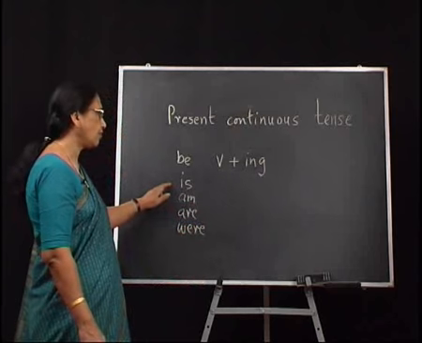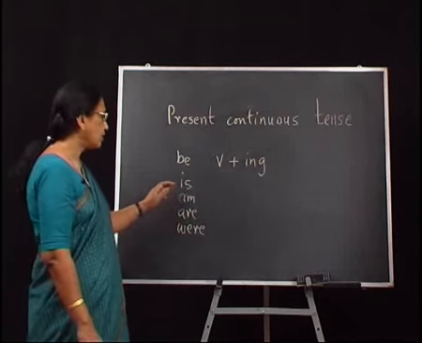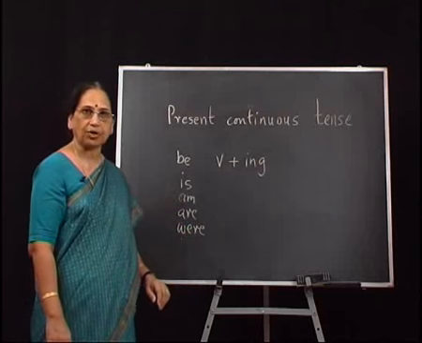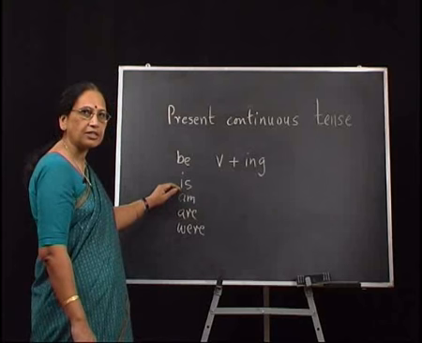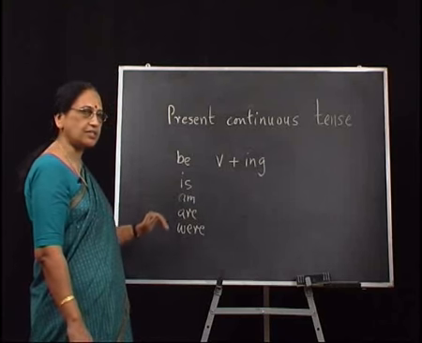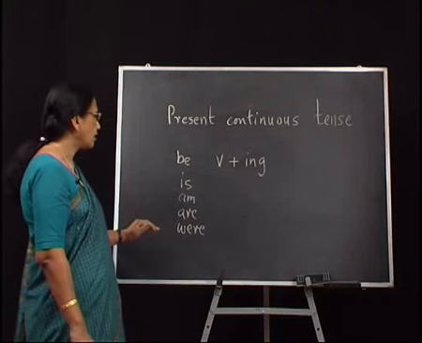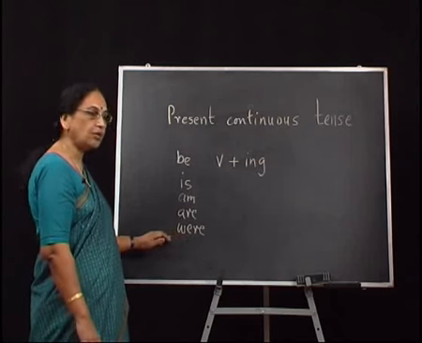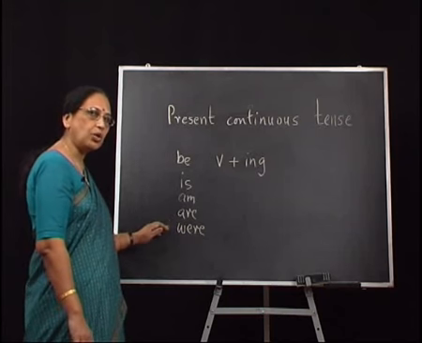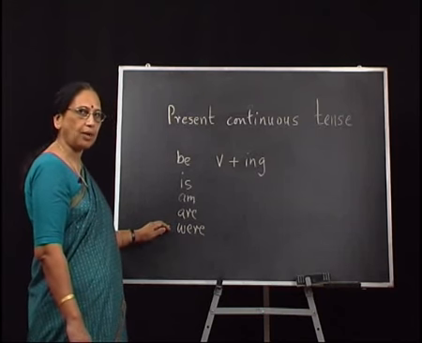For instance, if I am saying she is watching the television program, because it is singular and the third person, I have used is. If it is the past tense, we would use the auxiliary were. We were watching the television program.